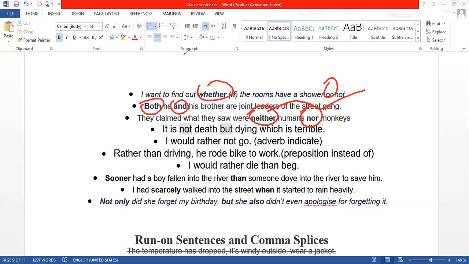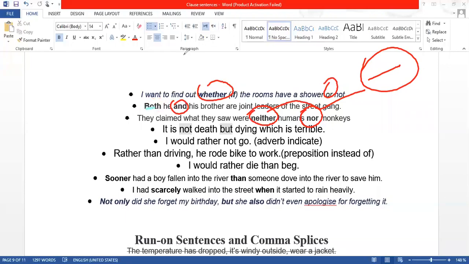Now, neither nor gives you a negative sense, so we don't use negative with it. We cannot say that they did not see, or they saw, like neither. We cannot put negative with it. Neither, do not. We will never use that, because neither has the negative sense.